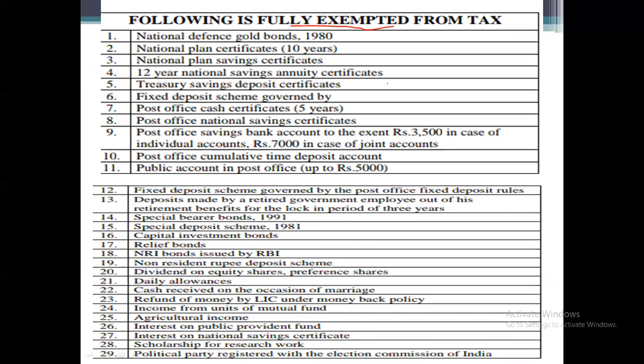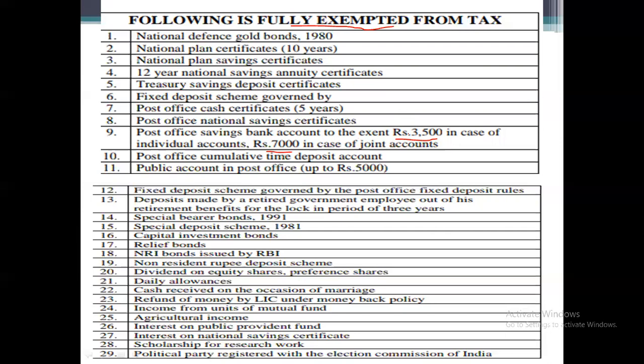The important one is the post office savings bank account. That is the 9th point. If you observe, they have given the exemption amount: if any assessee is earning interest on a post office savings bank account up to rupees 3,500, in the case of an individual account, it is exempted.